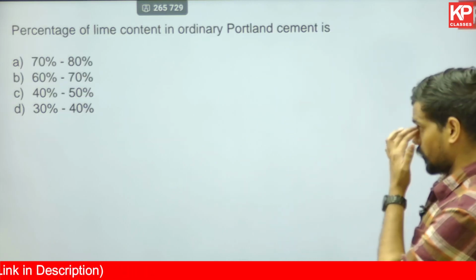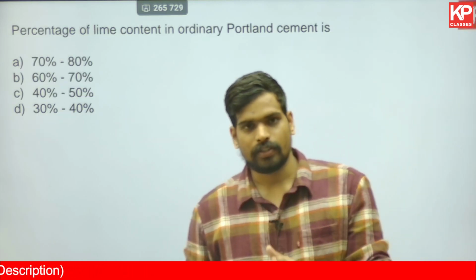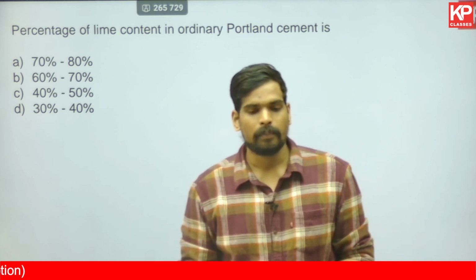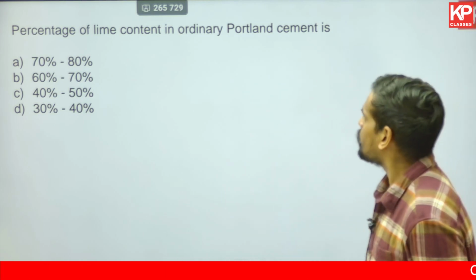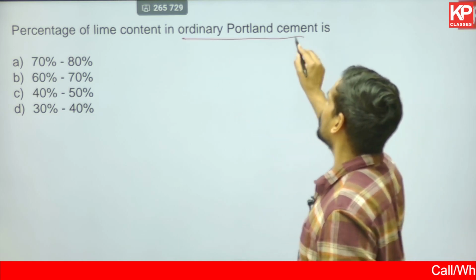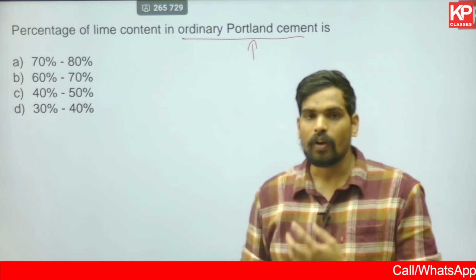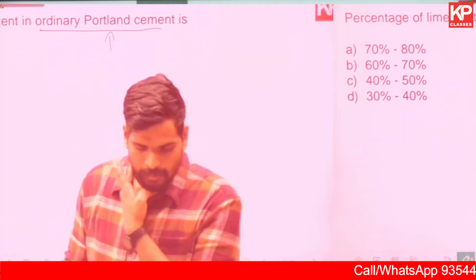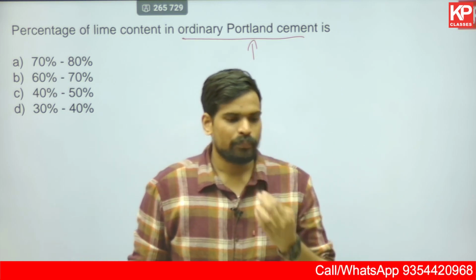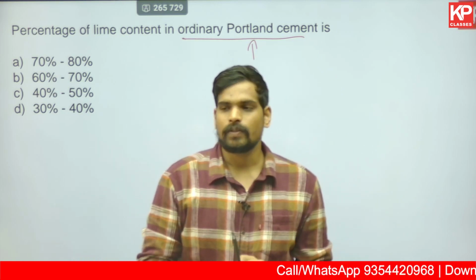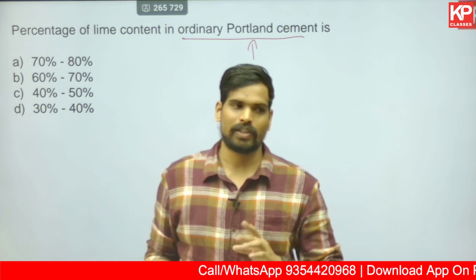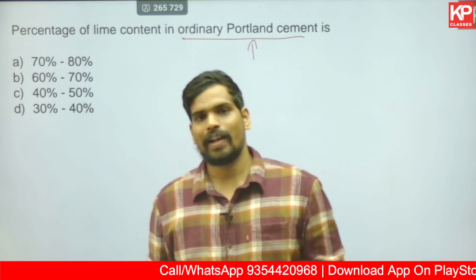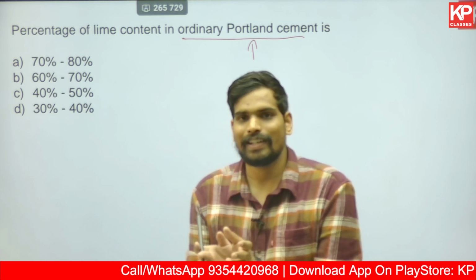Moving on to the next one, this is related to the topic of building material, ordinary Portland cement. Percentage of lime content in ordinary Portland cement. Now this is a bit of an advanced question for +2 students, I assume, because there will for sure be some questions which you might not be aware of. I'm 100% sure it's not a very simple question, and you cannot remember such advanced chemical compositions of various building components.